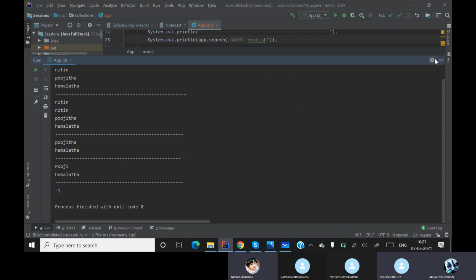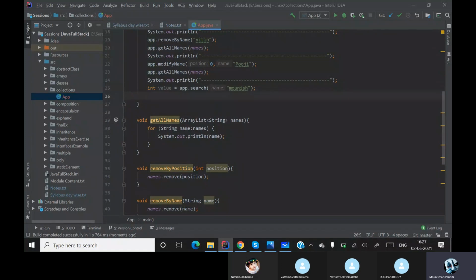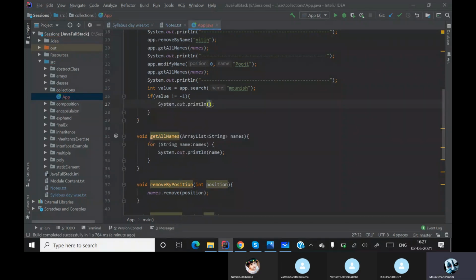So the thing is, I can do this. Instead of printing the data over here, I can simply say int value is equal to whatever the value I get over there. If value is not equal to -1, that means I can simply say record found, means that particular element exists.